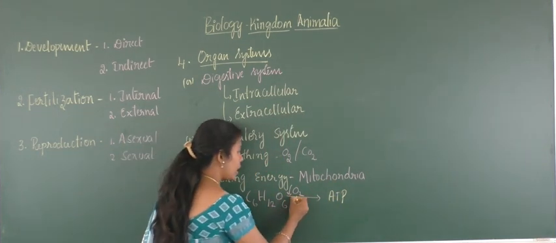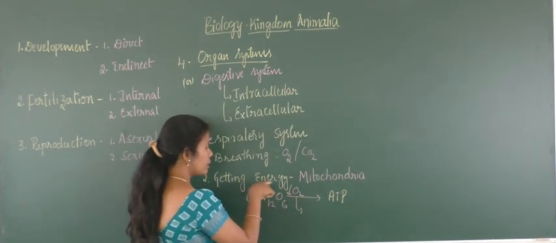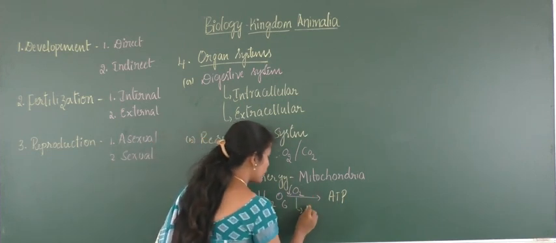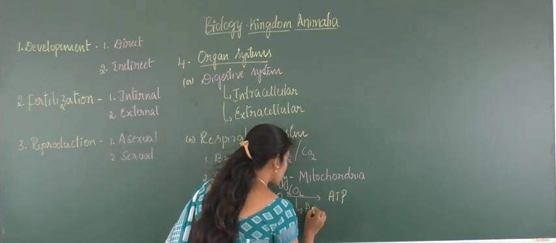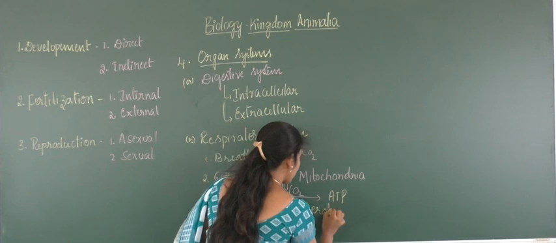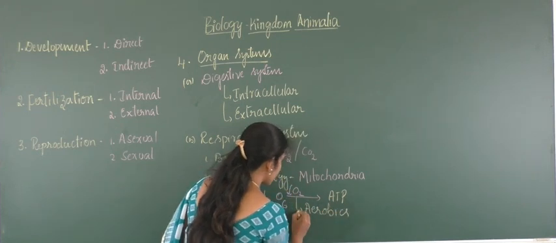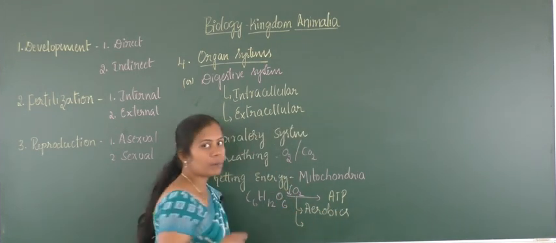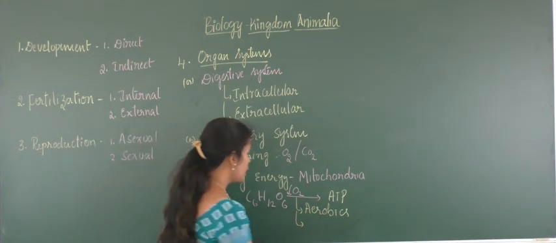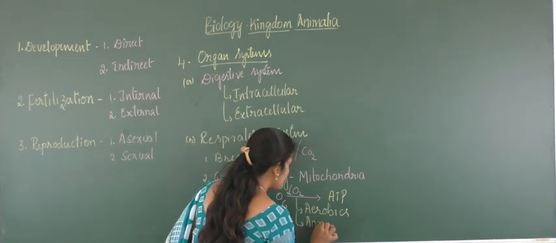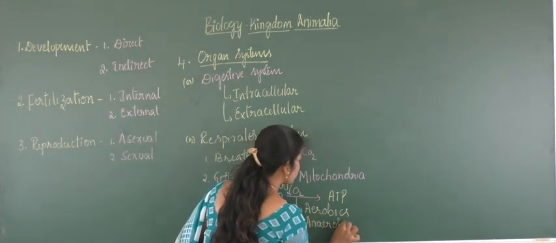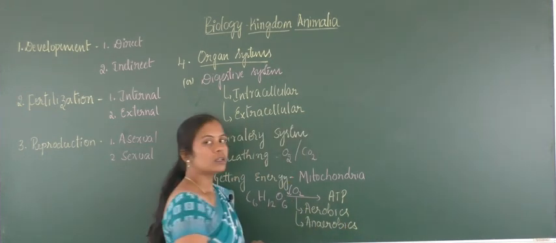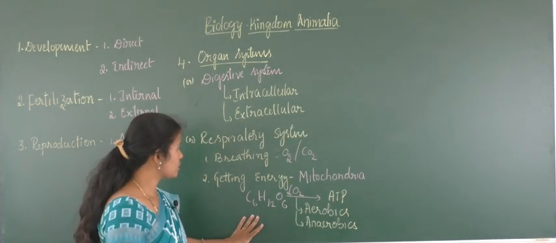If oxygen is present during the respiration process in the mitochondria, those organisms are called aerobic organisms, or aerobes, and if they do not take up oxygen for respiration, they are called anaerobes, right? So aerobes and anaerobes.